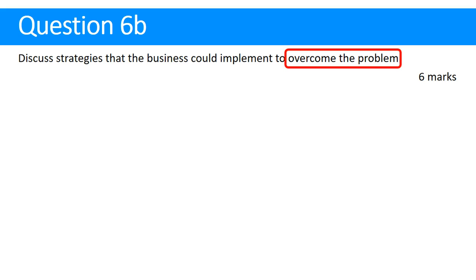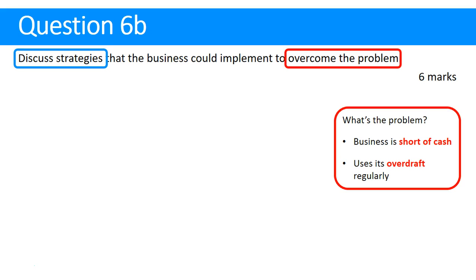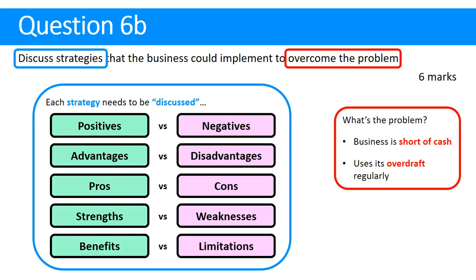So the first thing we need to ask is, what's the problem? The problem in this case is we're short of cash and we're using our overdraft regularly. So what we want to do here is discuss. Let's break this question down. We want to look at strategies to fix the shortage of cash and the overdraft situation, and we want to discuss them. So what does that mean?